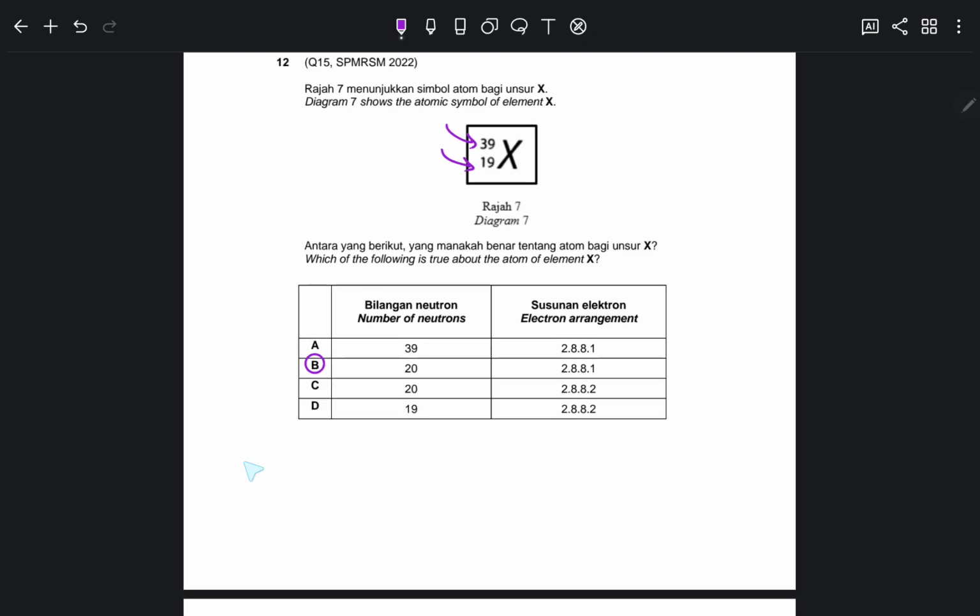Okay, faham? Ingat, number of neutrons is actually nucleon number minus proton number. Okay, itu number of neutrons. So don't assume that number of neutrons and nucleon number are just the same thing. It's a different thing, totally different. Tak boleh dimaafkan kalau you kata tu benda yang sama.